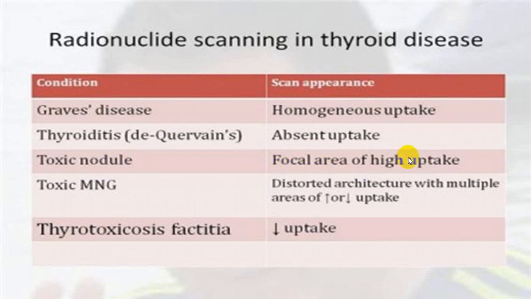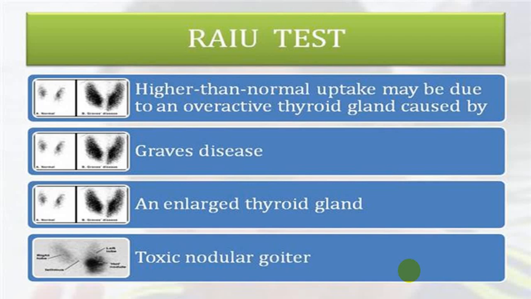In a solitary nodule, only one nodule will show increased uptake. In a toxic multinodular goiter, you will have multiple nodules showing increased uptake, and some areas will have decreased uptake. In thyrotoxicosis factitia, because you are giving thyroid hormone from outside, there will be suppression of the thyroid gland, so there will be decreased radioactive uptake. So radioactive scan reading becomes very, very important. These are all the different conditions showing different patterns. This is increased, smooth uptake, more in favor of Graves' disease.